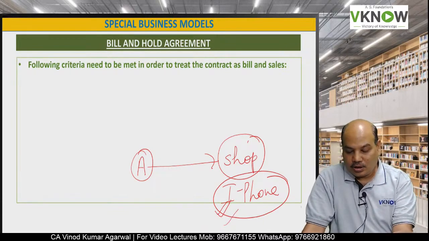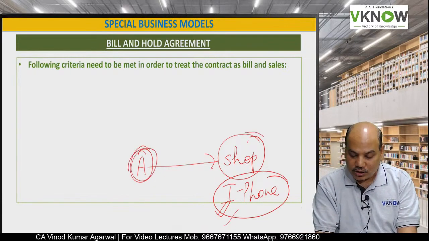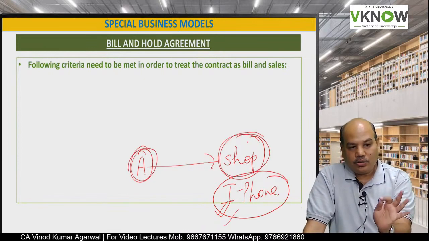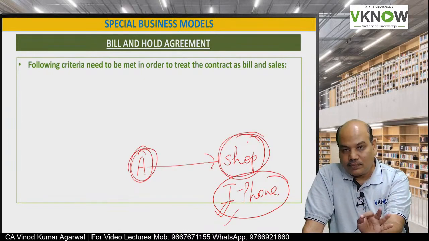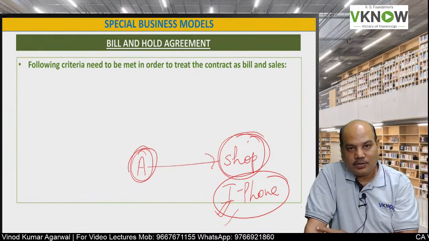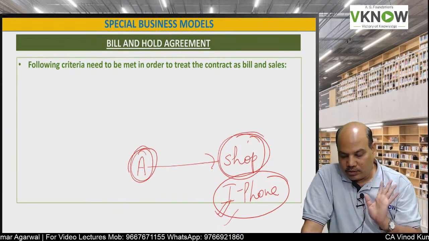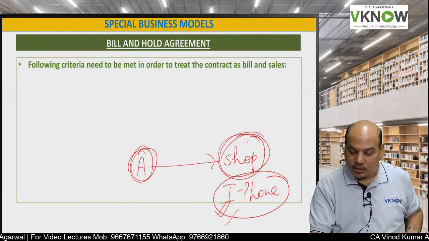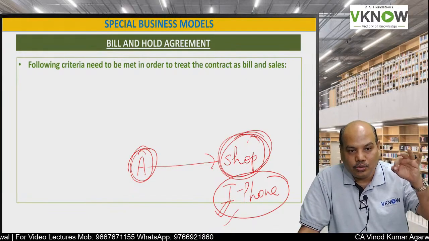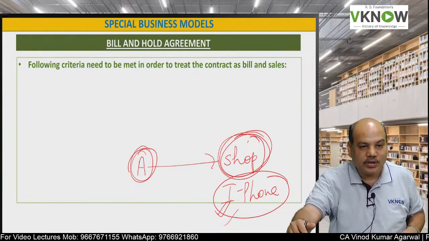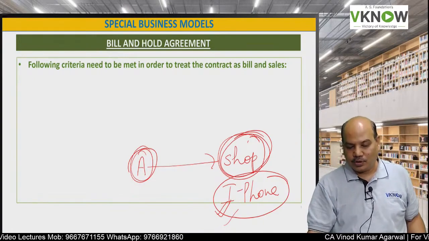But then customer A tells the shopkeeper to hold it on my behalf, I will come and collect it after 3 days. This is called a bill and hold arrangement. Whether the shopkeeper will recognize the revenue now or after 3 days, that is the question.